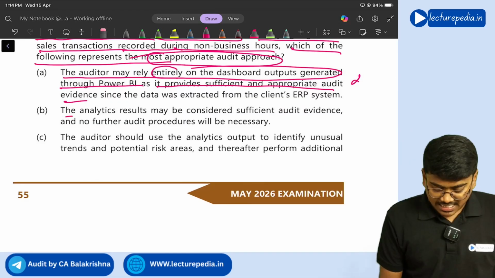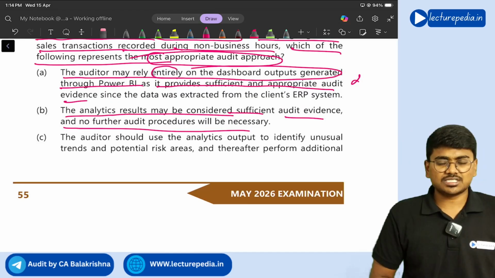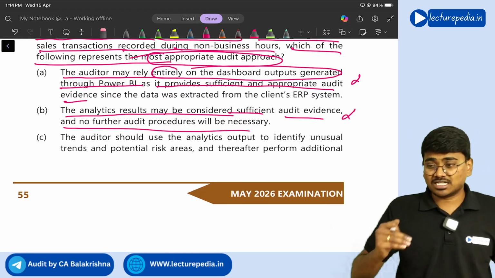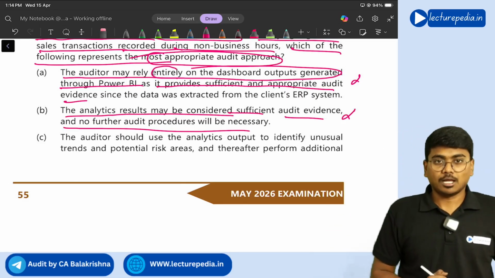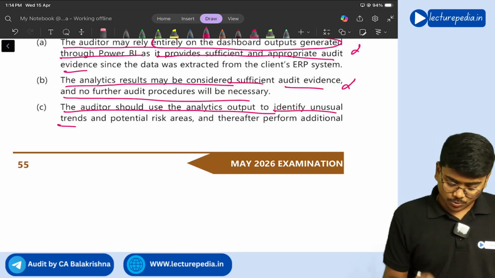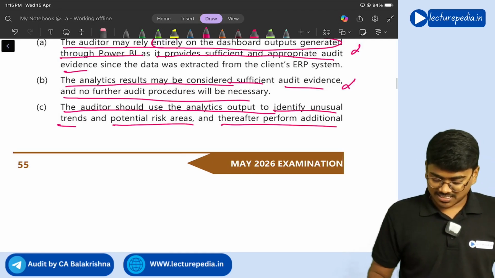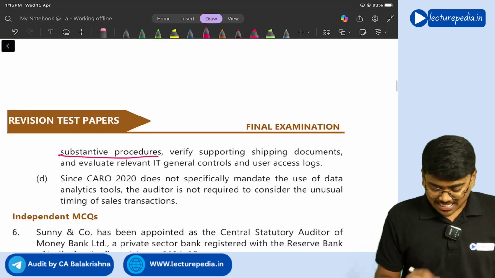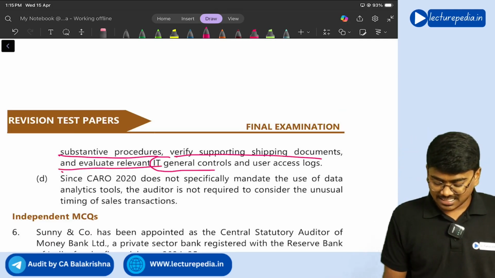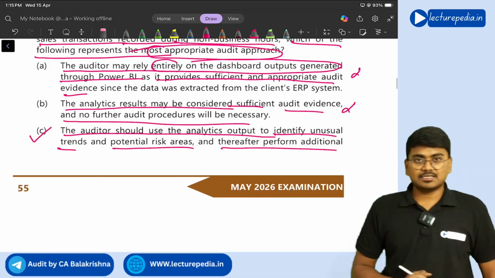Next, analytics results may be considered sufficient audit evidence and no further audit procedure will be necessary. Answer is no. Certain further audit procedures also you should perform. Certain further substantive procedures also you should perform. Auditors should use analytical output to identify unusual trends and potential risk areas. Okay, yes. And thereafter, perform additional substantive procedures, verify supporting shipping documents, and evaluate relevant IT general controls and user access logs. Yes, option C is the correct option.